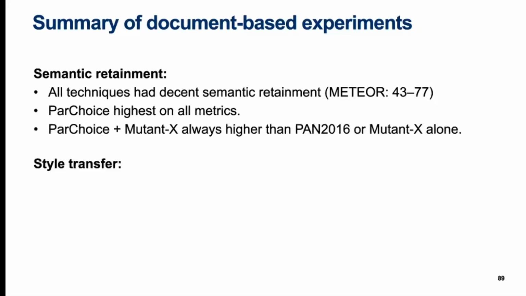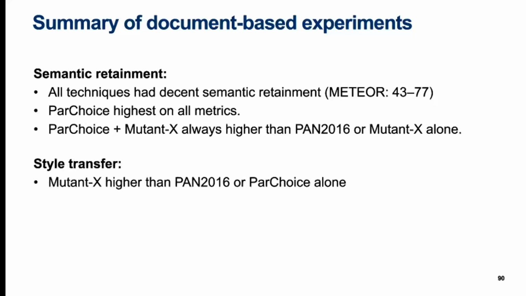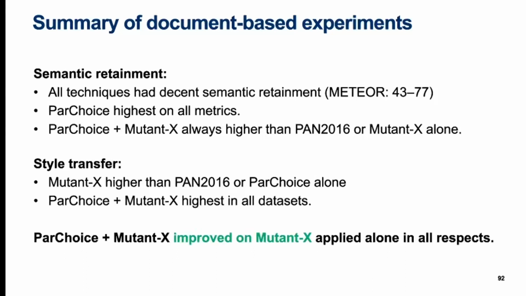However, in style transfer the results were not as good for part choice, as it did not manage to outperform Mutant X alone. However, the combination of part choice and Mutant X always achieved the highest result. Therefore, by combining part choice with the best performing baseline, Mutant X, we were able to improve on this baseline in both semantic retainment and style transfer.